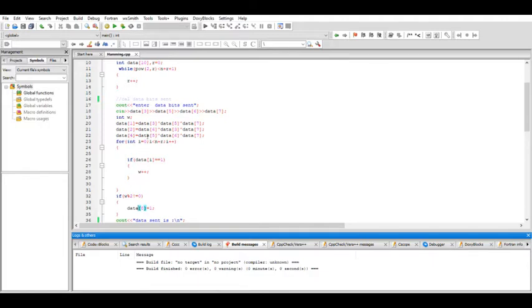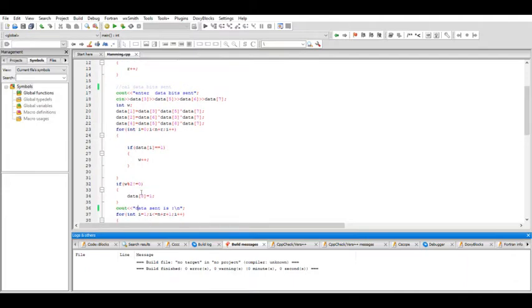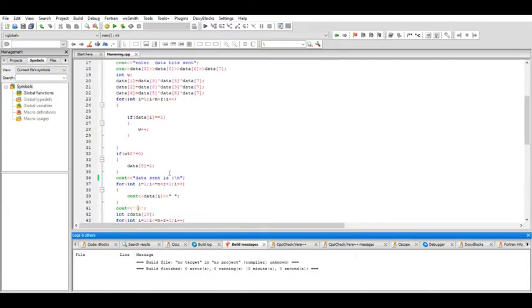In this for loop, I will be calculating the data bits that are set as of now. If the number of ones is an even number, then the parity bit is already set to 0. If it is an odd number, then it will be set to 1. And this will give the data bits sent by the sender.